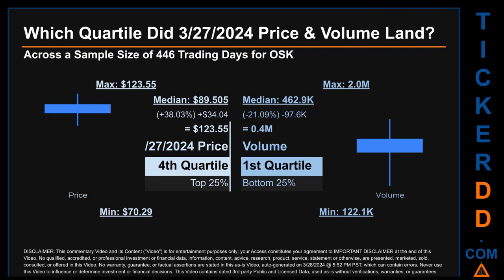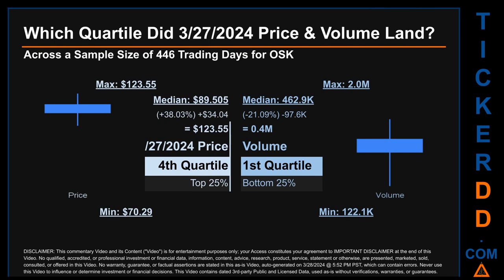Which quartile did March 27, 2024 price and volume land? Across a sample size of 446 trading days, the maximum end-of-day price for OSK was $123.55 while the minimum was $70.29. Within that price range, March 27, 2024 price of $123.55 landed within the fourth quartile, meaning that it was within the top 25% of all sampled end-of-day prices.